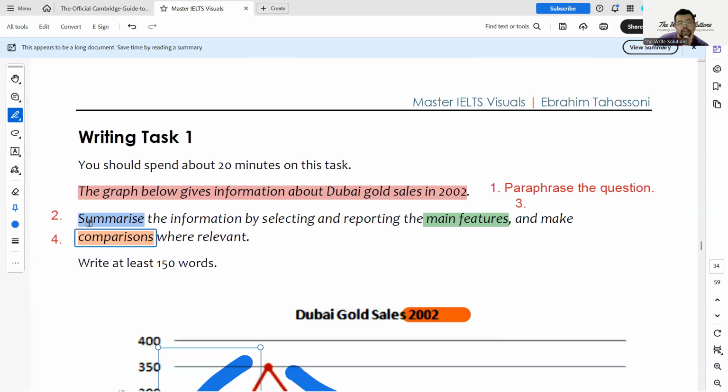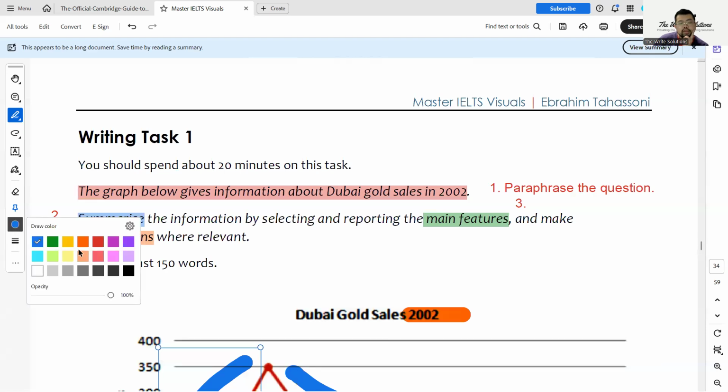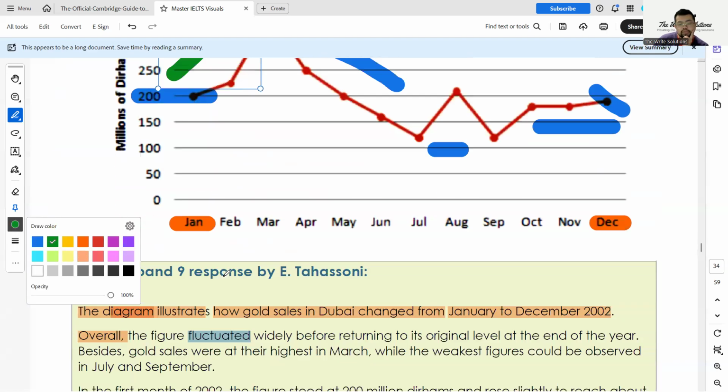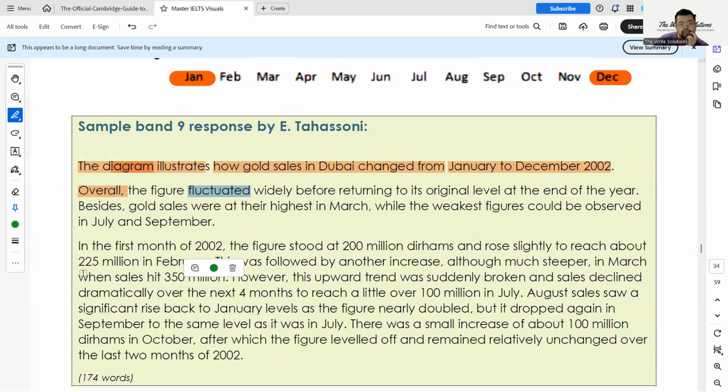So let's see the main features and comparisons. Main features and comparisons are similar, okay? So in the first month, that is the main feature of 2002. The figures start at 200 million, okay? And rose slightly to reach about 225 million in February.